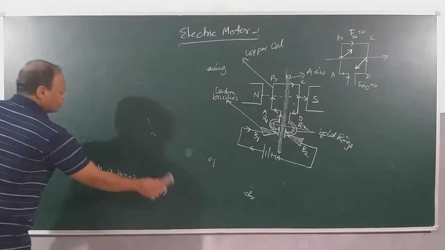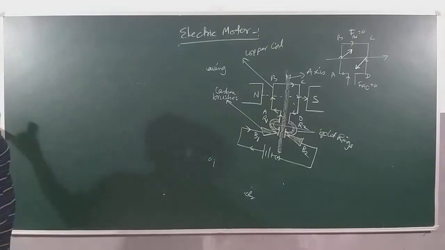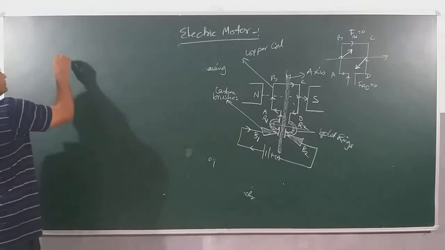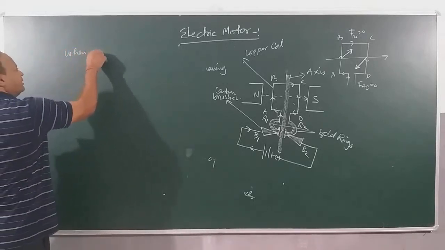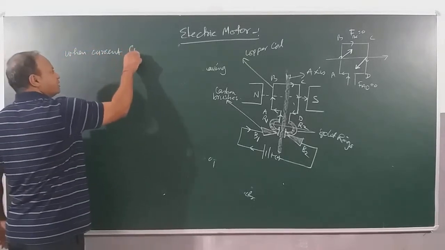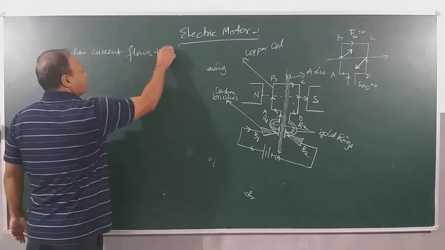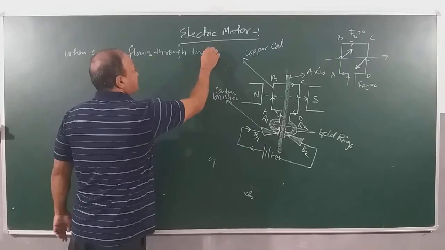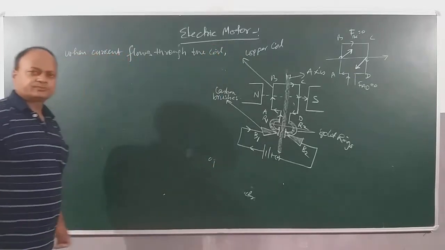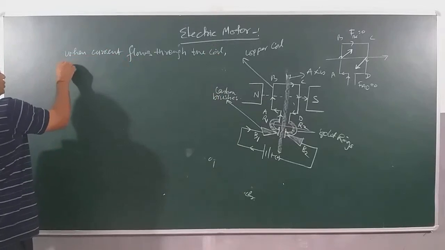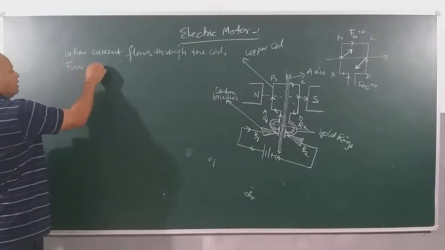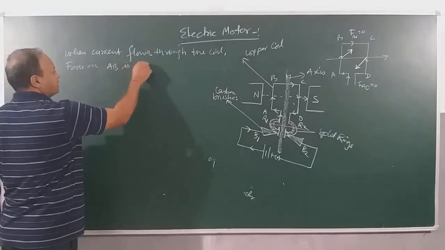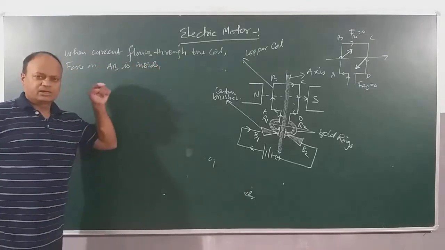When current is allowed to pass through the coil, we will see categorically what all happens when we allow current to flow through the wire. When current flows through the coil, force on AB is inside. This force is where? Inside.